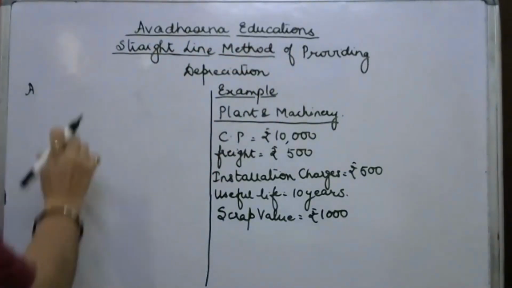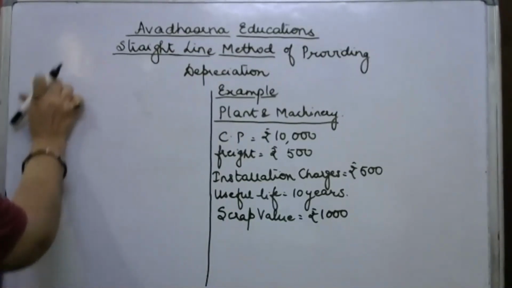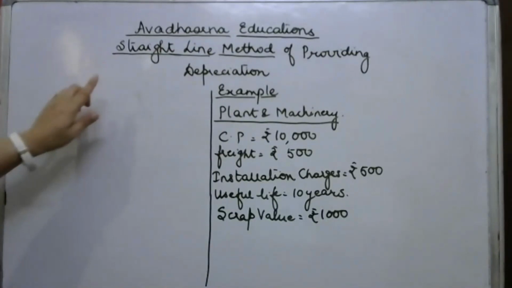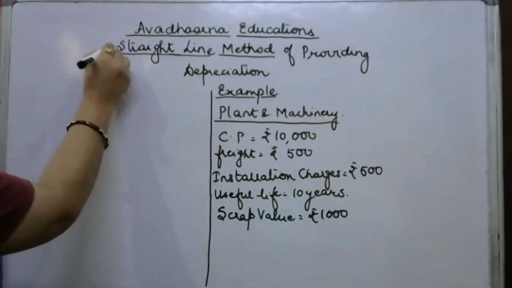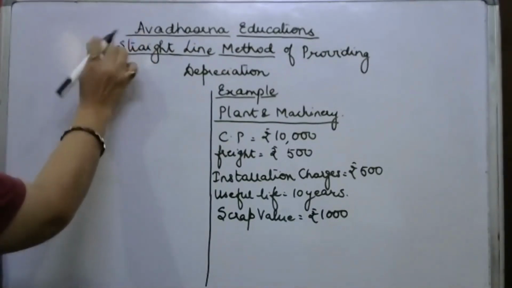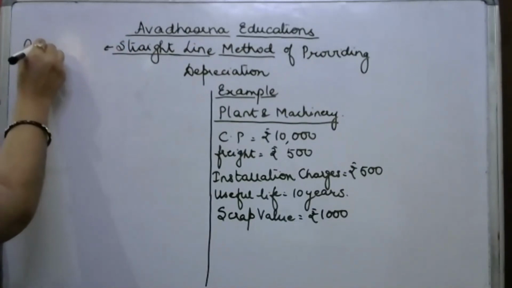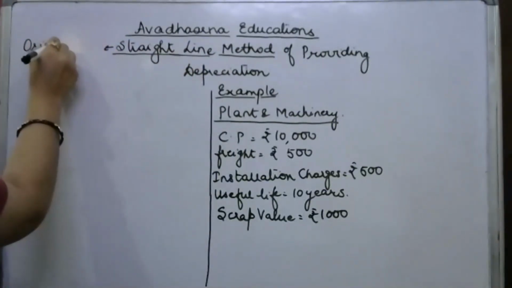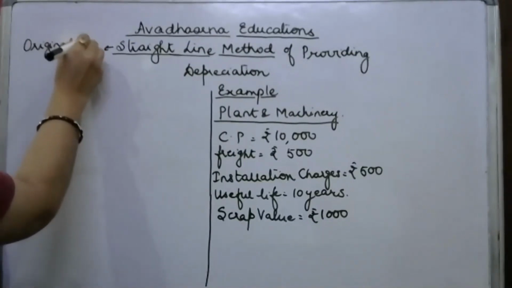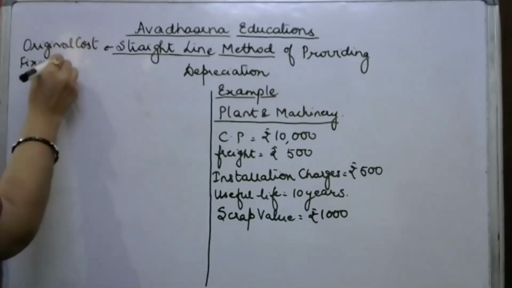Now, one thing before giving you the formula: this straight line method of depreciation is also known as the original cost method. The other name for the straight line method is the original cost method or the fixed installment method.